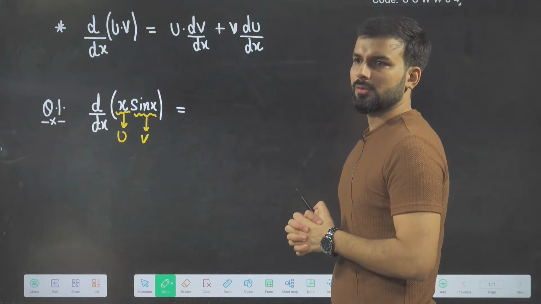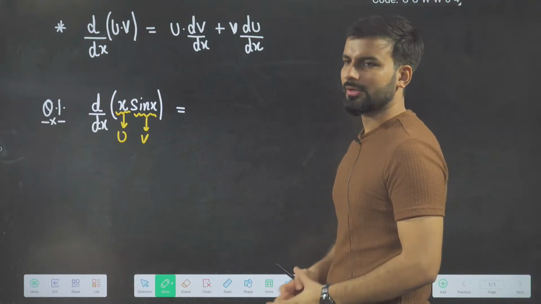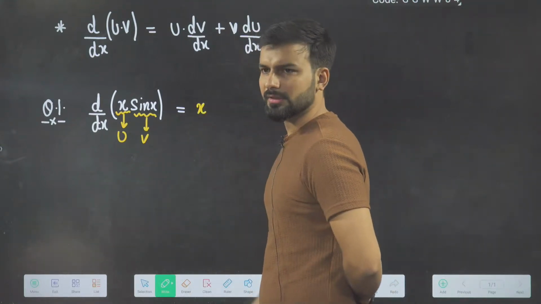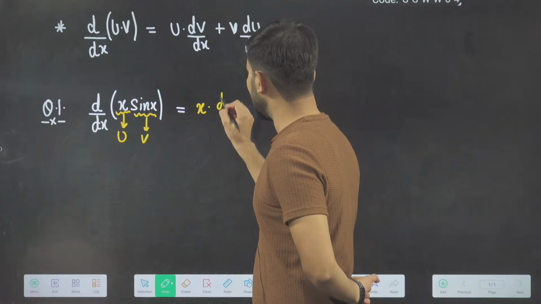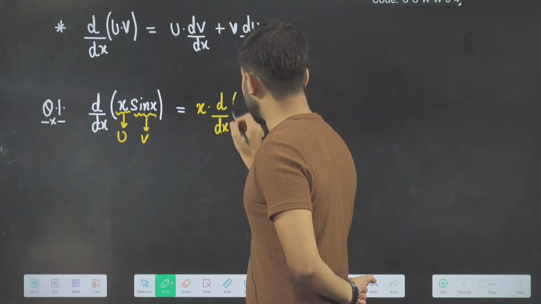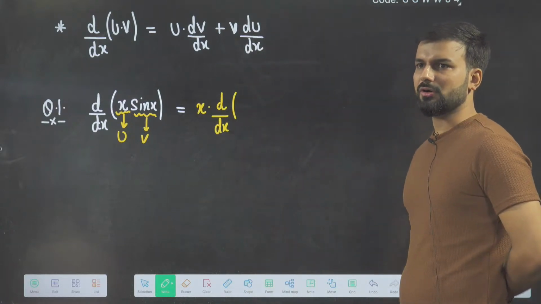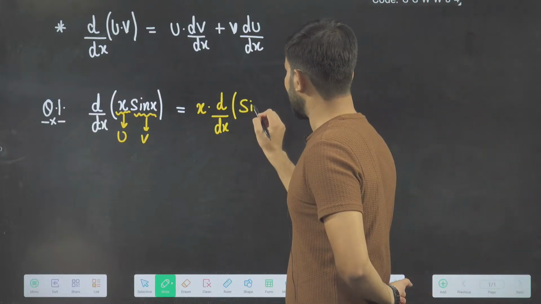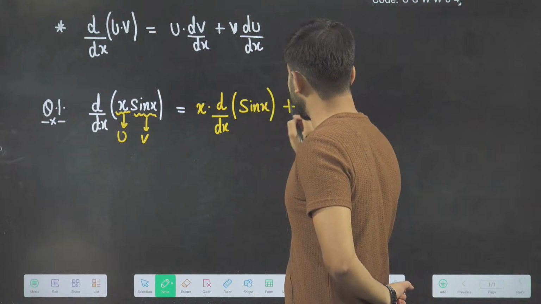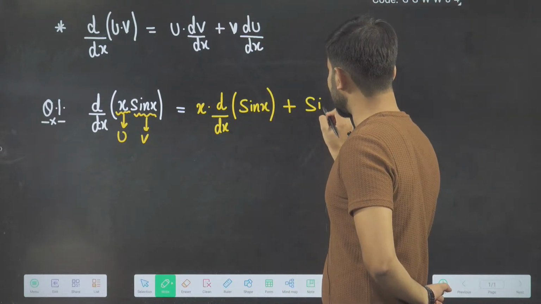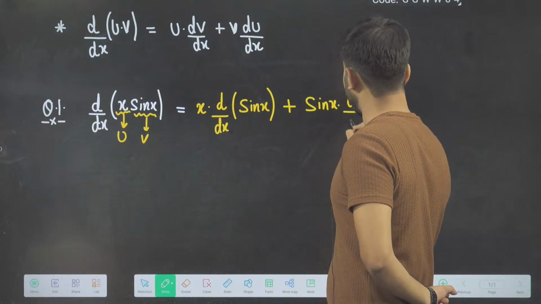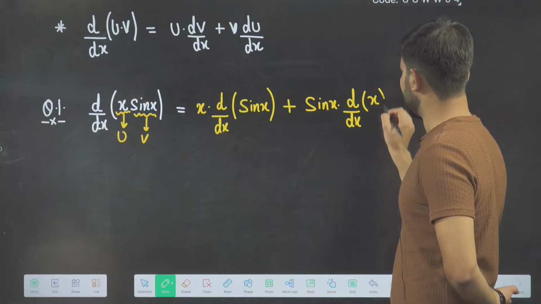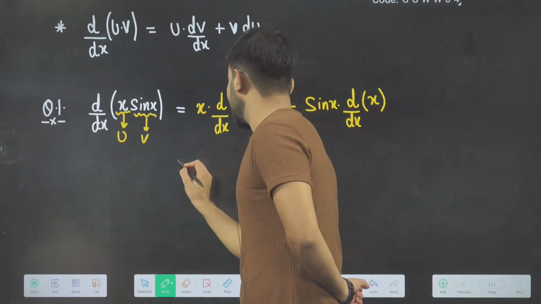Here you have to write this formula in terms of u and v. You are having x as the first function. First function as it is into differentiation of second function, sin x, plus second function, sin x, as it is into differentiation of first function, which is x.